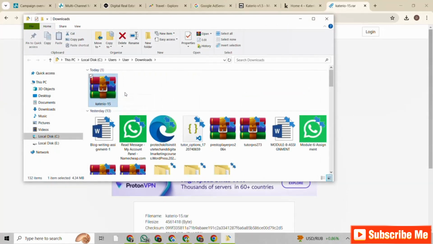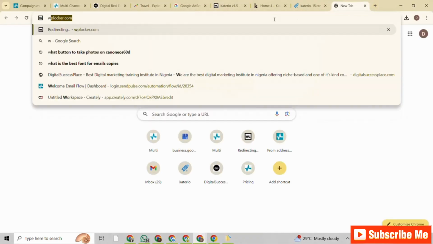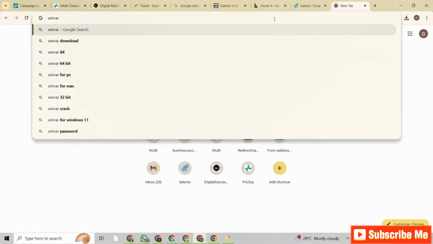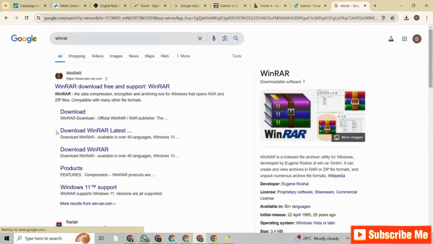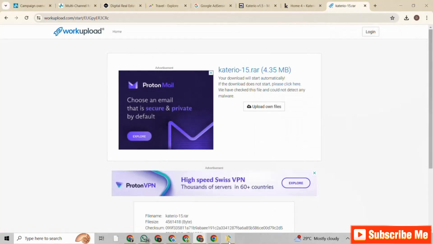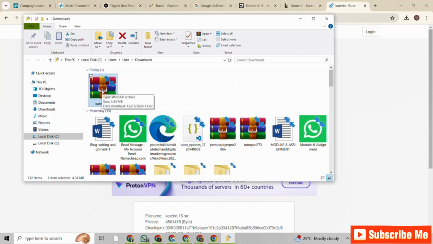So the next thing I'm going to do is to right click on this. If your PC does not have WinRAR, you may go ahead and try to install WinRAR. So how do you go about installing WinRAR? Let's search WinRAR right here. So this is WinRAR. Go ahead and download WinRAR and install it on your computer. That is how you can get to see this downloaded folder showing up in a zipped file like this. So right click on this folder, extract here.